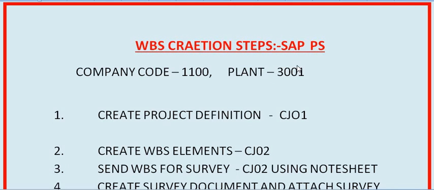I have done all the activities in the quality server of SAP in my company, well designed for practice purposes. In my company, the company code is 1100 and the plant I have taken is 3001, that is Tamil Nadu Circle Office. In the quality server, I have taken each and everything just for reference purposes.